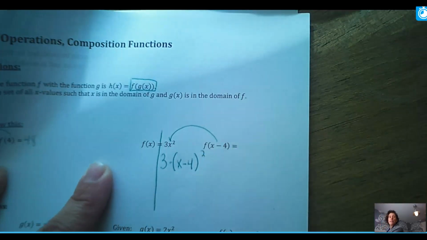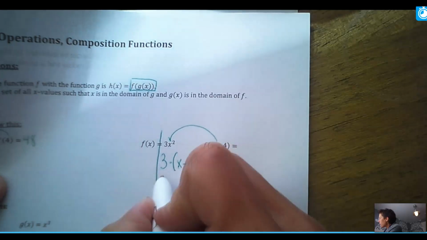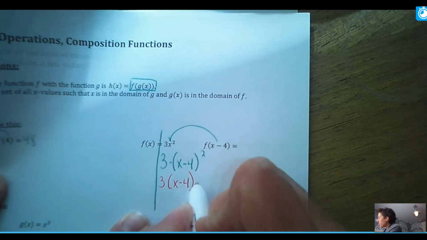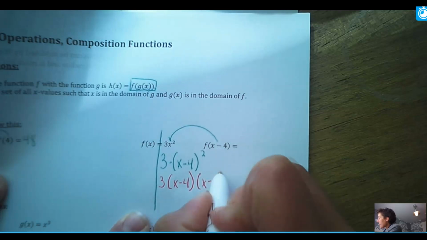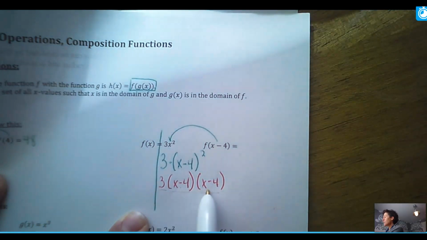And what we want to do is clean this up. Our goal is to always get it into standard form, so there's no parentheses. It's all just addition and subtraction. So remember that this x minus 4 squared means there's 2 of them, and you've already done stuff like this. And then this is the neighbors meet the neighbors, and we've got 3 neighbors. Here's a neighbor, this is a neighbor, and this is the neighbor, and I just need 2 of the neighbors to meet.